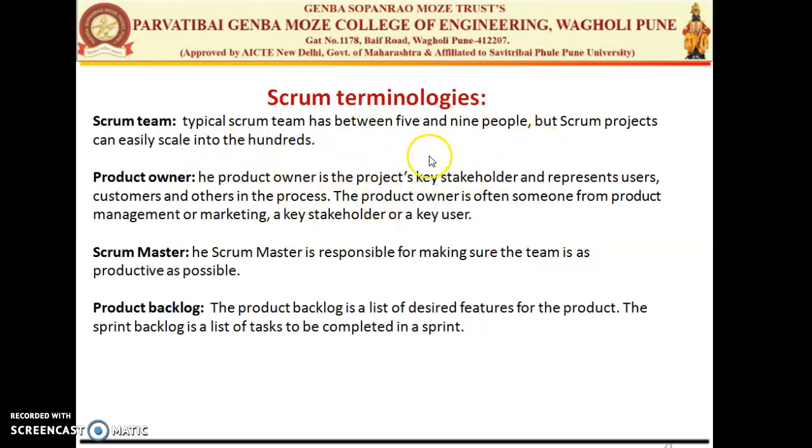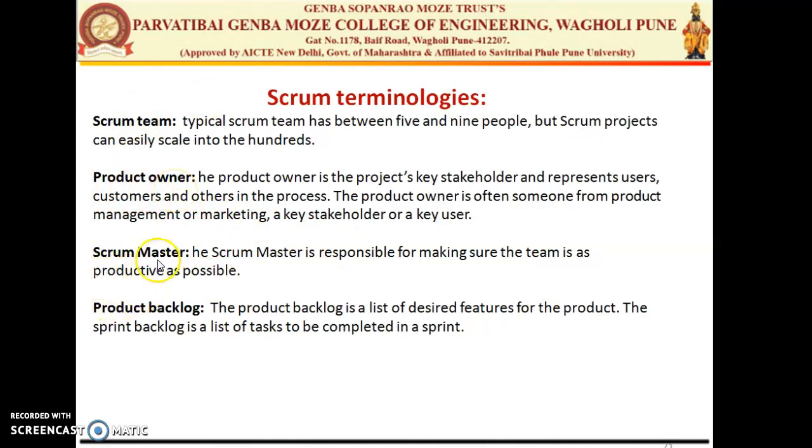Each individual has a different job description. Second is the product owner. The product owner is the project key stakeholder and represents the user. The product owner states the requirements and the product backlog to the development team. He is the one responsible person to state the requirements.